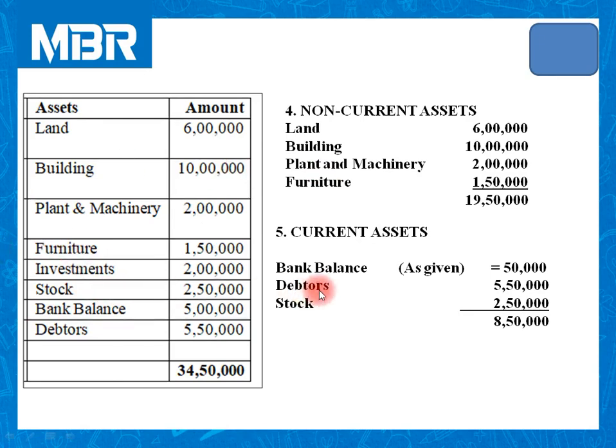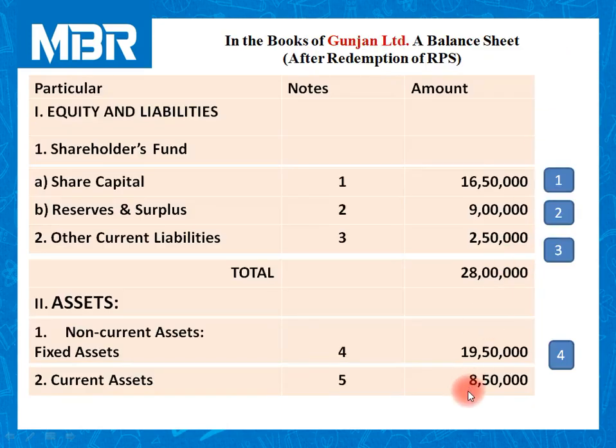Stock, current asset; bank balance after all due adjustment 50,000 as a current asset; and debtors as current asset. So in this way we have classified all items available to us on asset side of the balance sheet. So 8,50,000, and total of the liability side is rupees 28 lakhs.